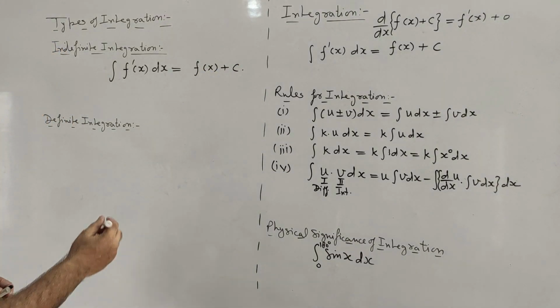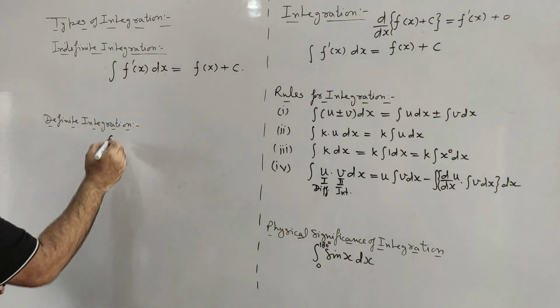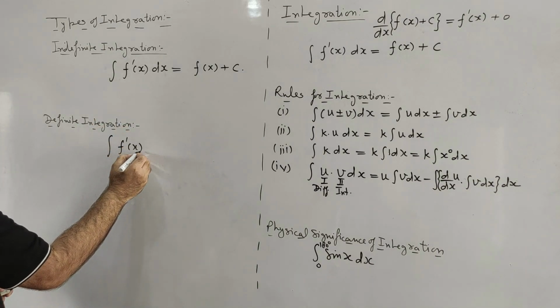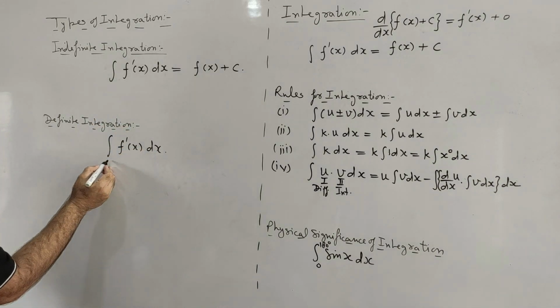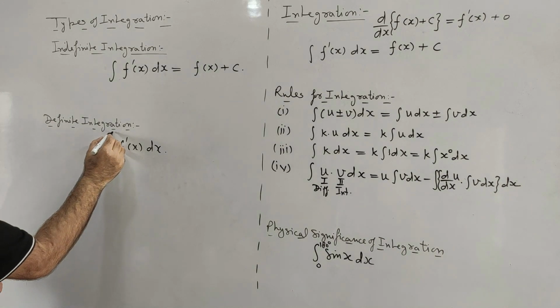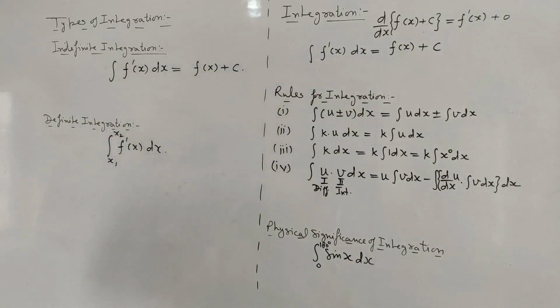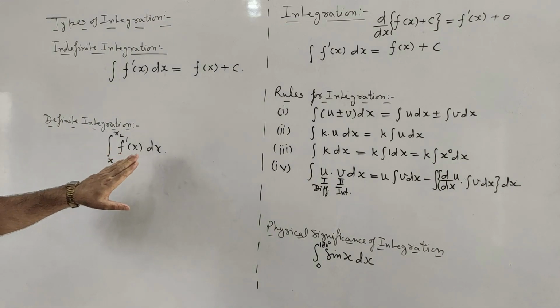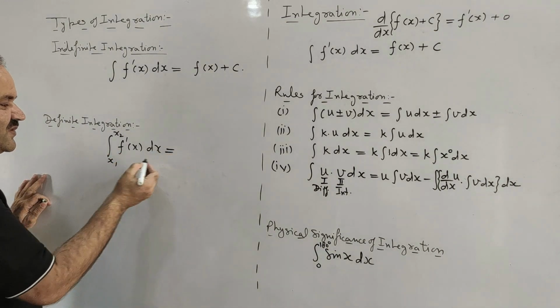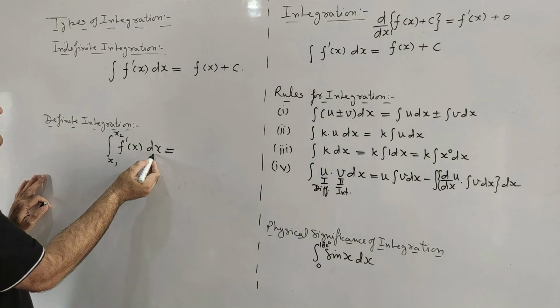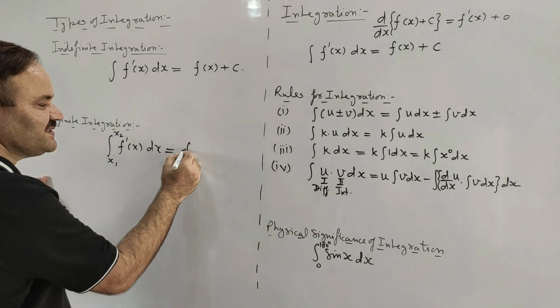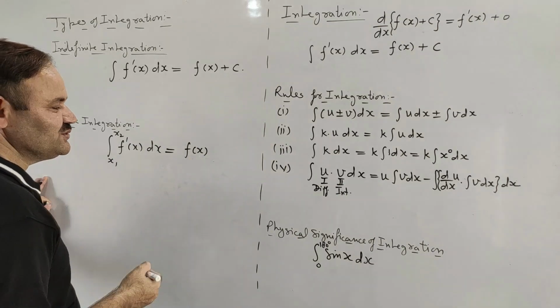But if we say find the sum total of all values of f dash x when x changes from x1 to x2, then this will form definite integration, and it will be the integration of f dash x with respect to x, again f x, and this time we will not use c.